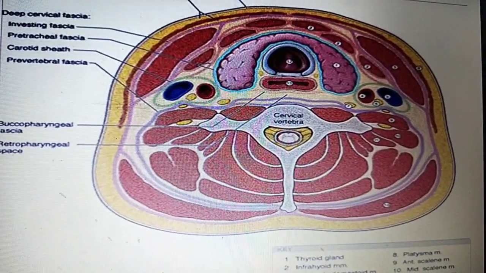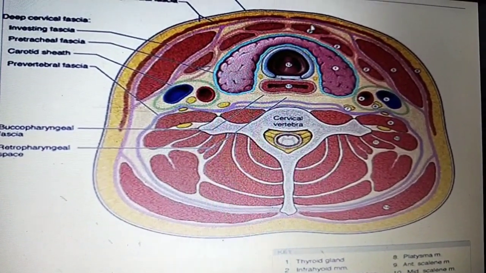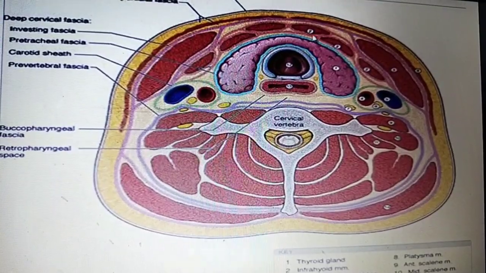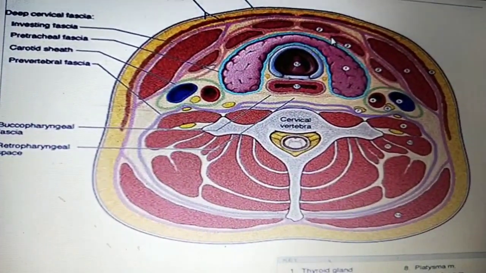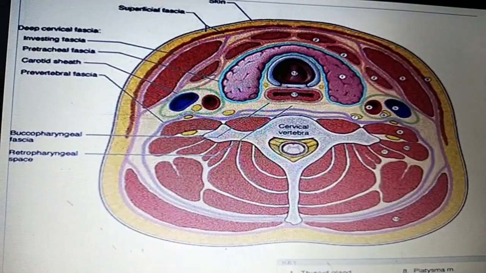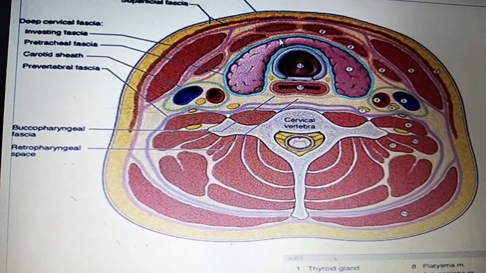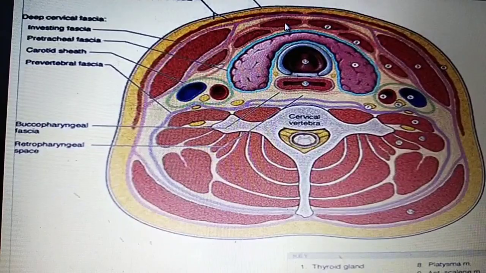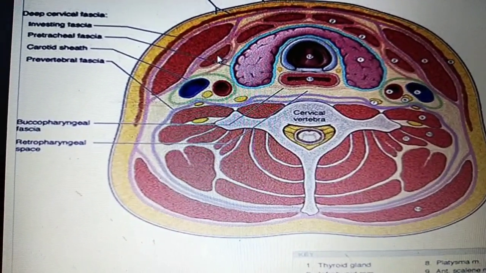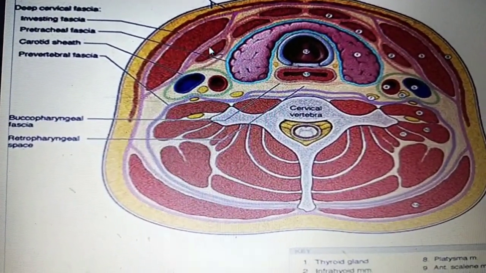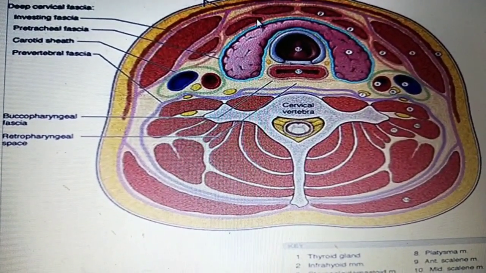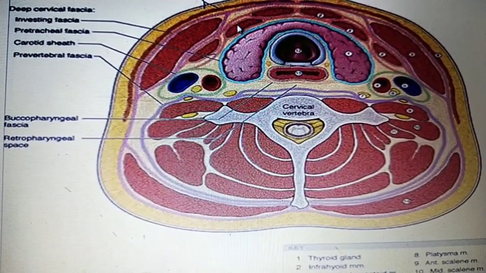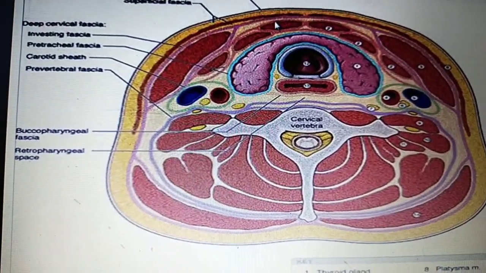After that you can see the strap muscles. There are three muscles just in front of the neck. First is the omohyoid muscle, this is the sternothyroid muscle, and this is the sternohyoid muscle.